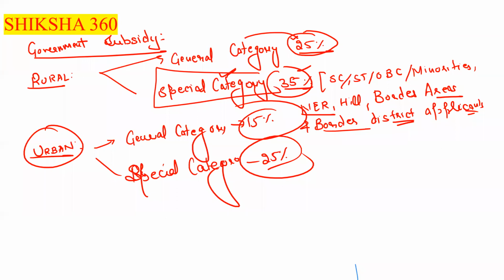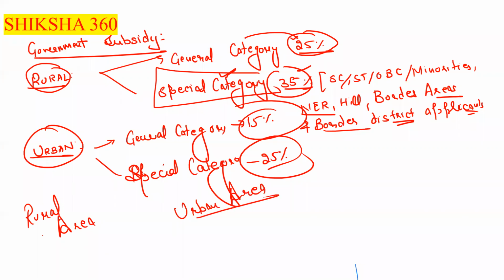Now move to the next point here. What is rural area and what is urban area? Rural area is that area which comes under the Panchayati Raj institutions.